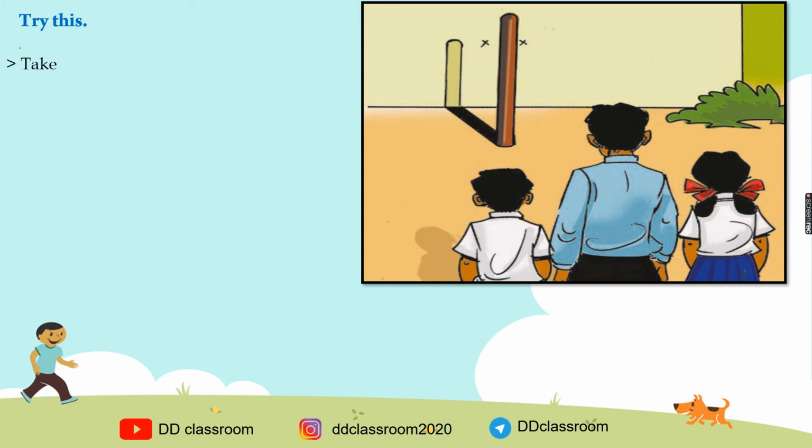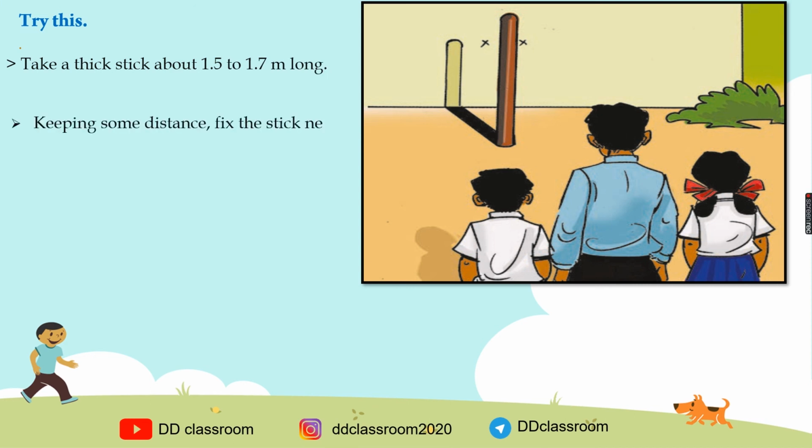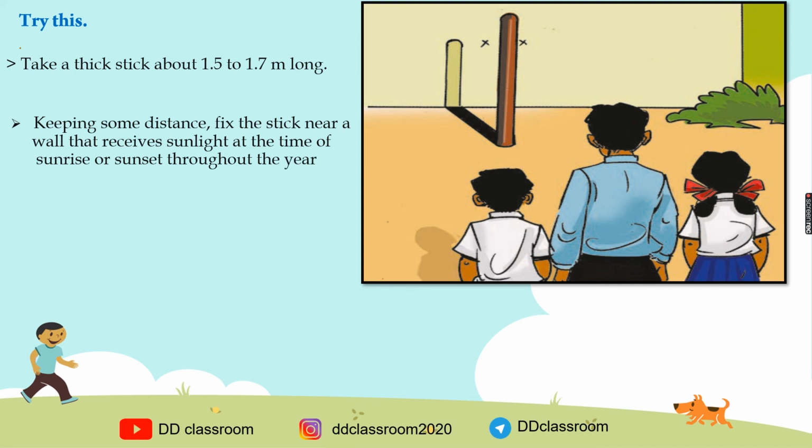Take a thick stick about 1.5 to 1.7 meters long. Keeping some distance, fix the stick near a wall that receives sunlight at the time of sunrise or sunset throughout the year. Remember that the stick has to be fixed at this spot for a period of about 1 year.